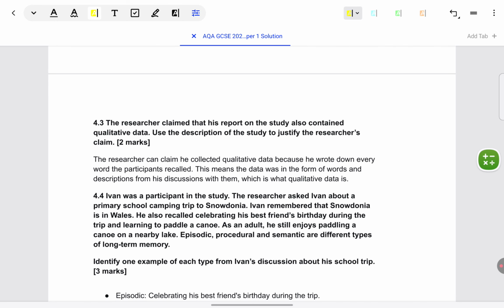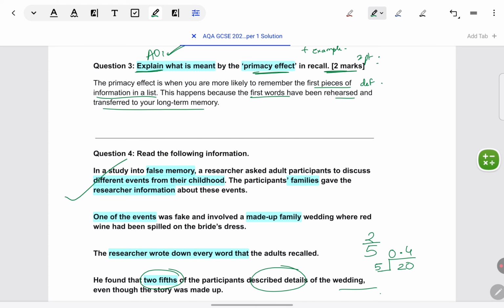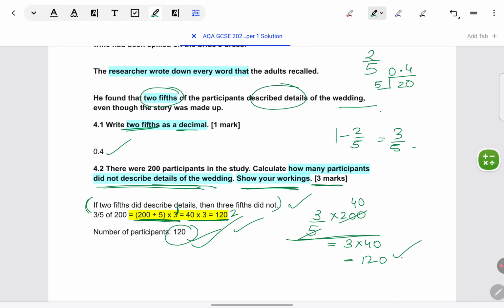The researcher claimed that his report on the study also contained qualitative data. Use the description of the study to justify the researcher's claim. Yes, simply what they're asking you is how come the researcher is saying that there is qualitative data. So you need to point out what is the qualitative data. This is an AO2 question. They are asking you, this particular researcher in the situation given, how have they collected qualitative data?